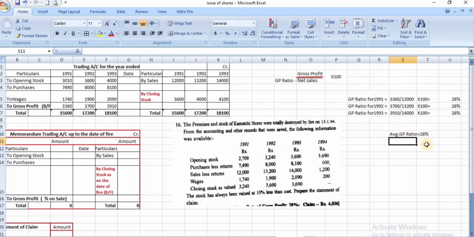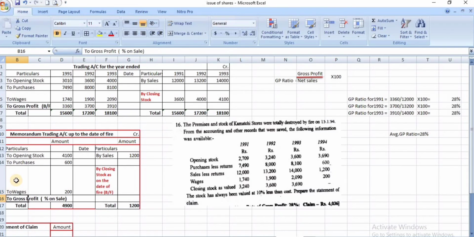Now come to the memorandum of trading account. So here opening stock 4,100. This will be the opening stock. 4,100 is the opening stock. Purchases less return is 600. The next sales is 1,200 and wages is given 200.